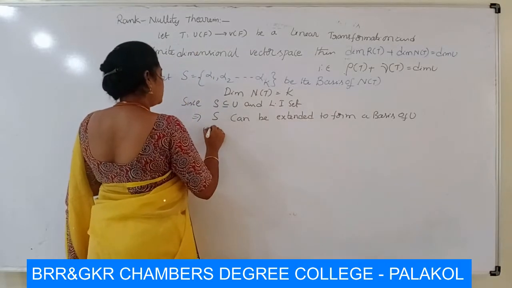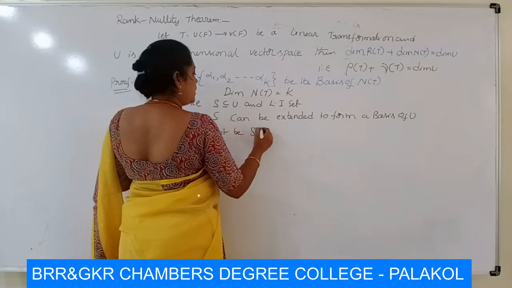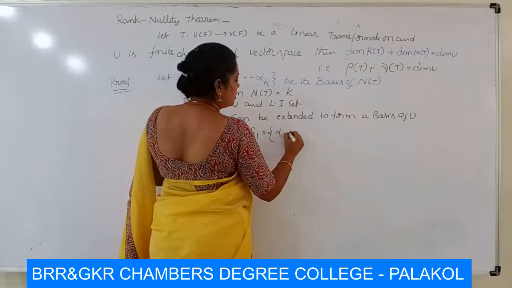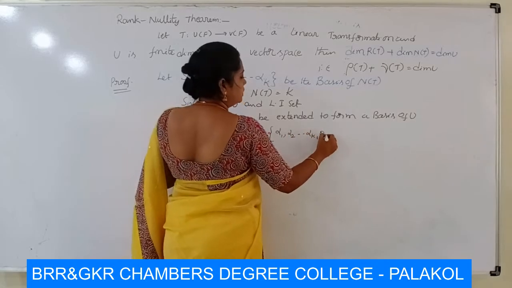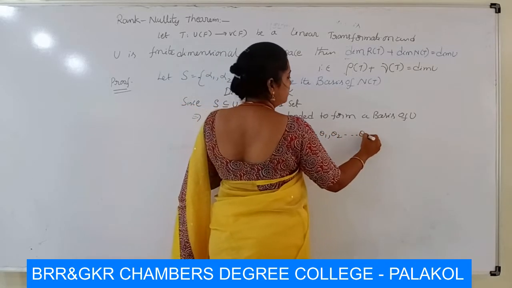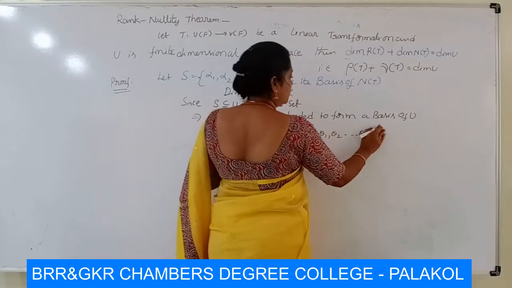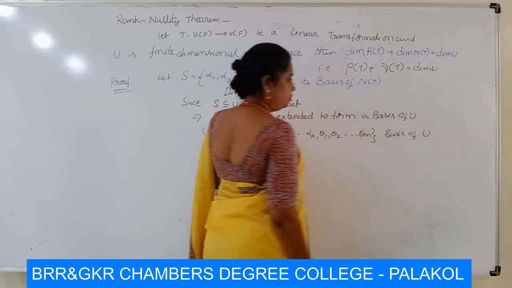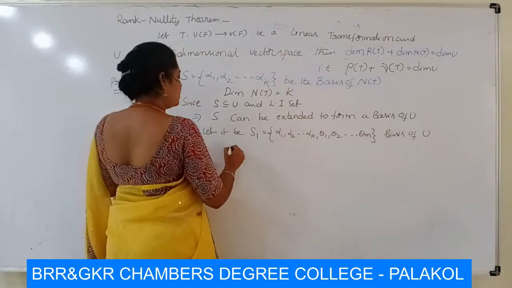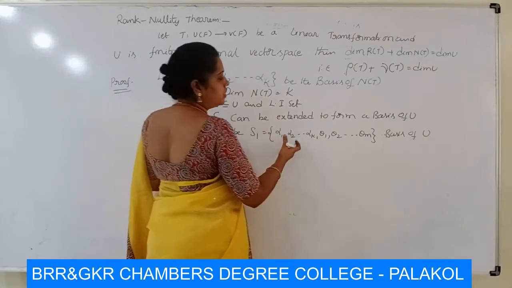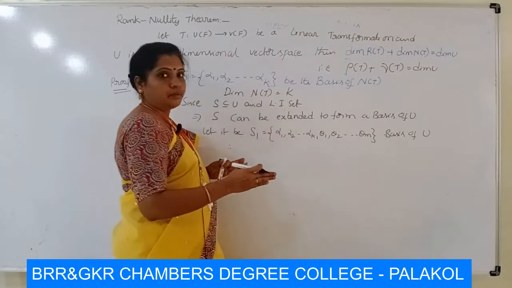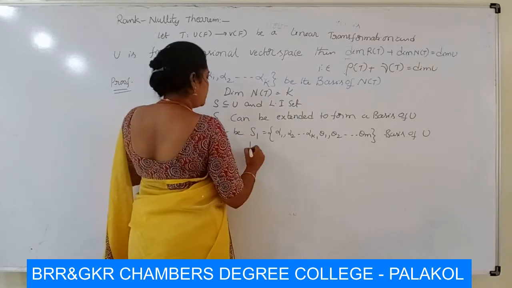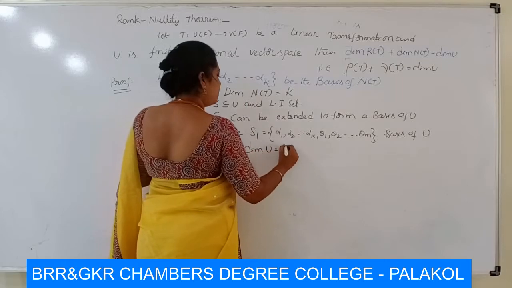Let S1 be equal to alpha 1, alpha 2 and so on up to alpha k, and some more elements theta 1, theta 2 and so on up to theta m. Let it be a basis of U. Therefore this is a basis of U which contains k plus m elements in total. Therefore, dimension of U is k plus m.